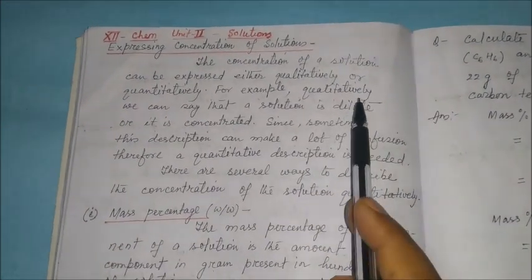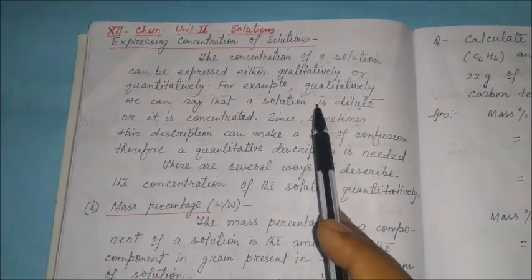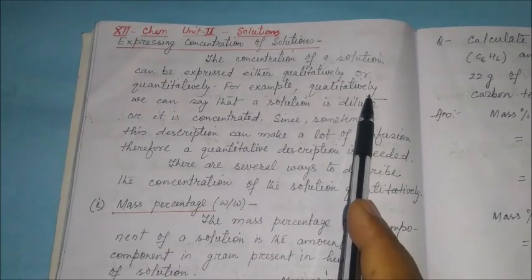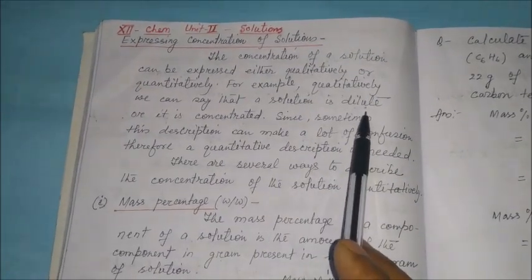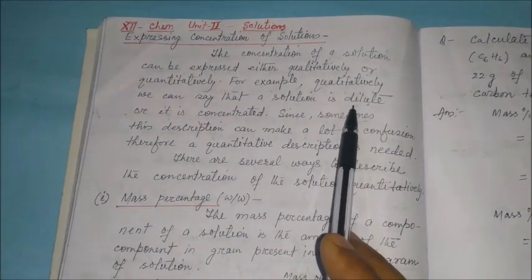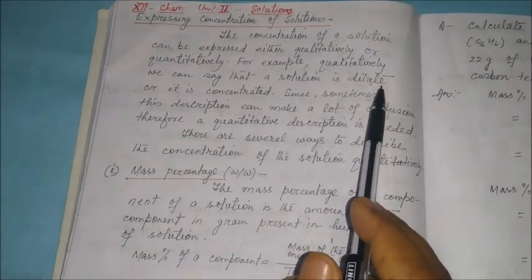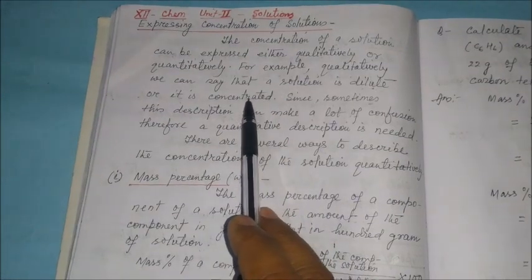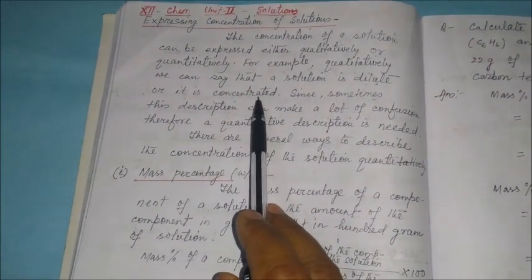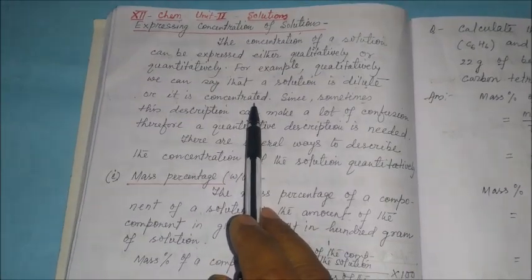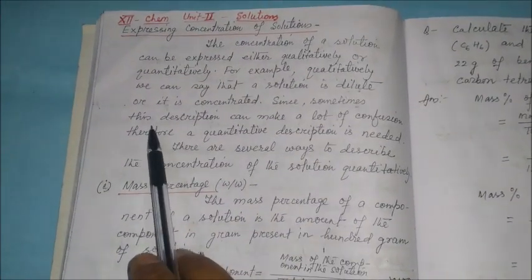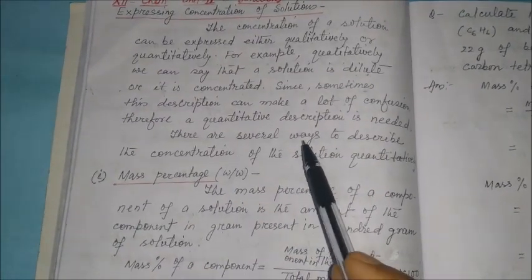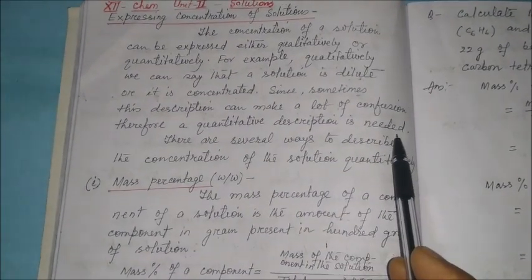The concentration of a solution can be expressed either qualitatively or quantitatively. For example, qualitatively we can say that a solution is dilute. A dilute solution means small amount of solute is present in the solution, or it is concentrated means larger amount or more amount of solute is present in the solution. Since sometimes this description can make a lot of confusion and therefore a quantitative description is needed.